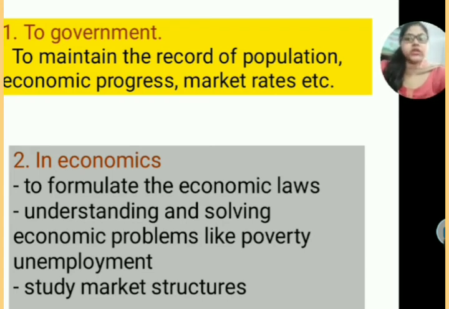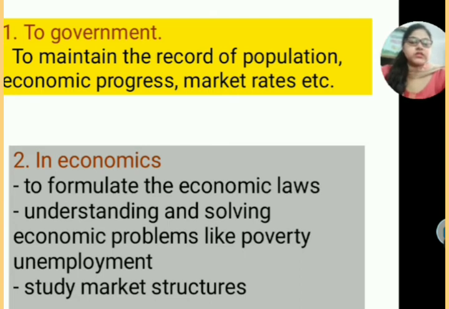Okay, so let's start. First point is government, how statistics is useful for government. To government it helps to maintain records of population, economic progress, market rates, etc. That means government takes census from time to time. They are collecting the population record. They are checking whether this year the economy is rising or not, whether you are gaining or losing something.